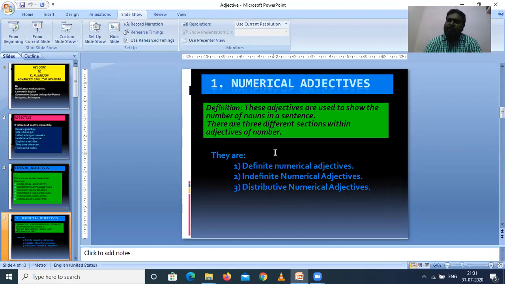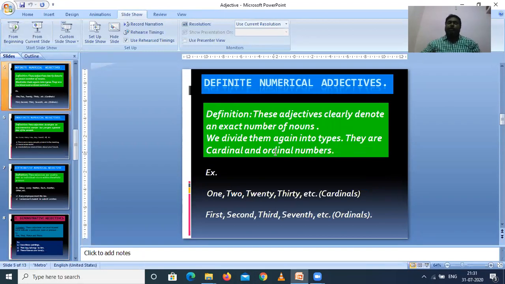In numerical adjectives, we divide them into three types. They are definite numerical adjective, indefinite numerical adjective, and distributive numerical adjective. Definite numerical adjective we divide into two types, that is cardinal number and ordinal number.